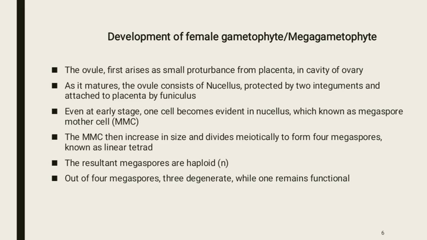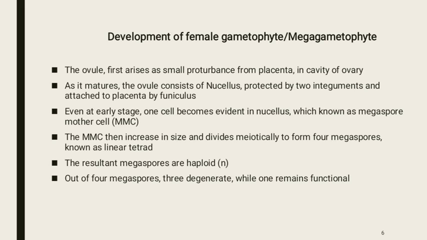The development of female gametophyte or megagametophyte. The ovule first arises as a tiny protuberance from the placenta inside the cavity of the ovary. As it matures, the ovule consists of a nutritive cellular mass, known as nucellus, protected by two integuments, two protective layers, and attached to the placenta by funiculus. Funiculus is a short stalk.